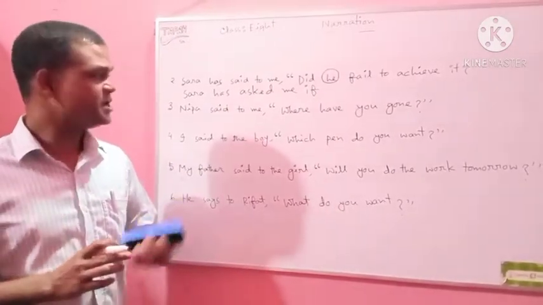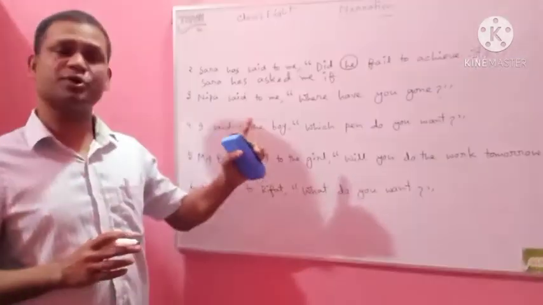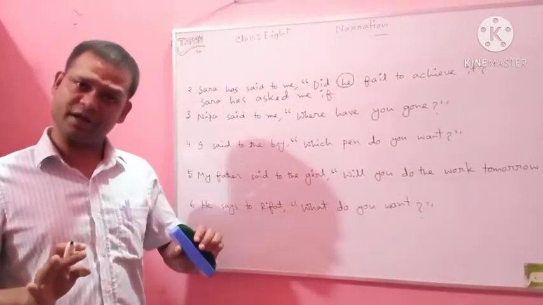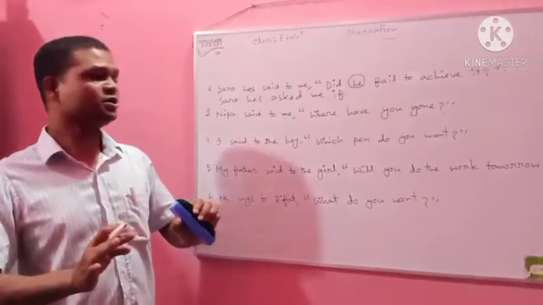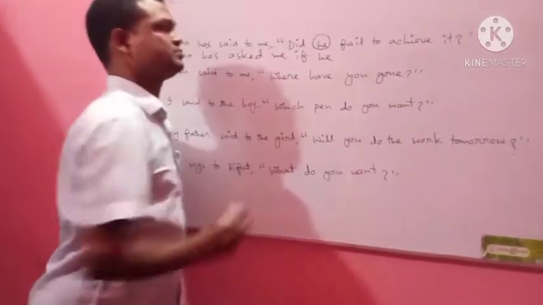He. He, this word is the third person. Third person does not follow the subject or object of the reporting verb. Third person will remain unchanged. He.